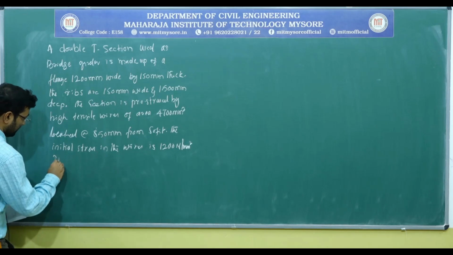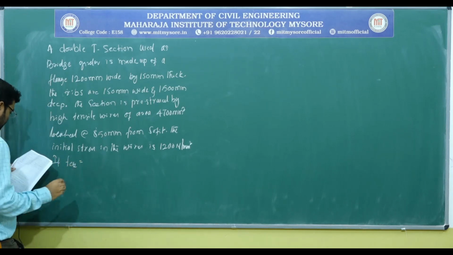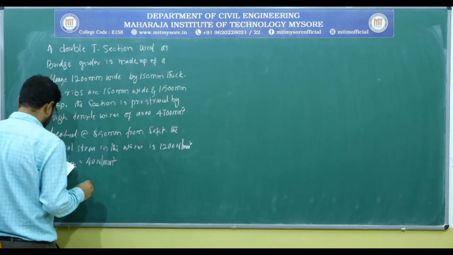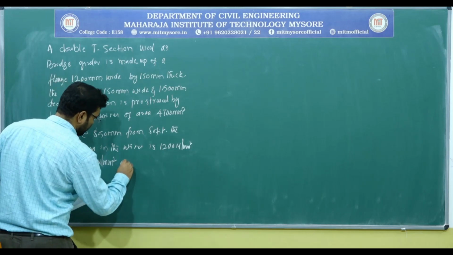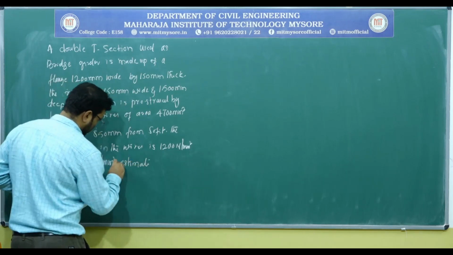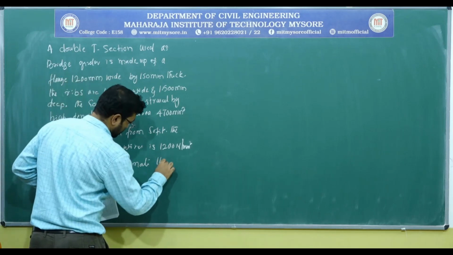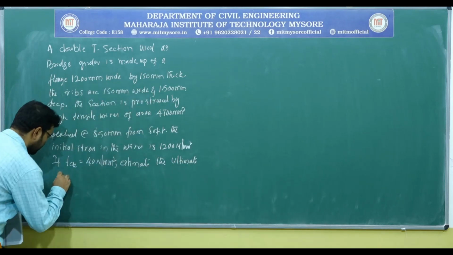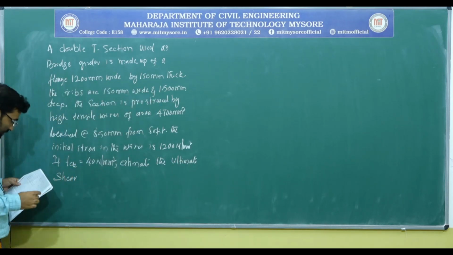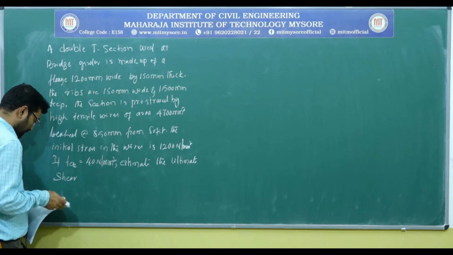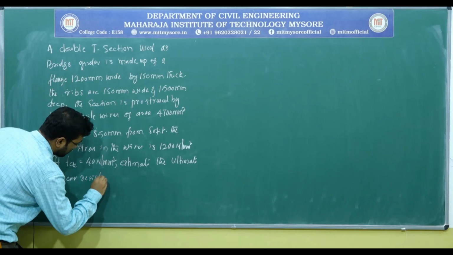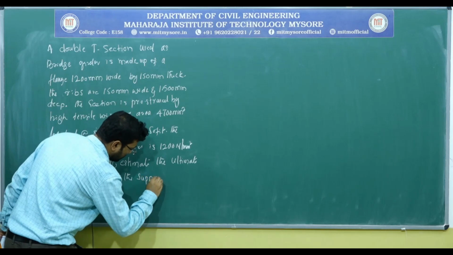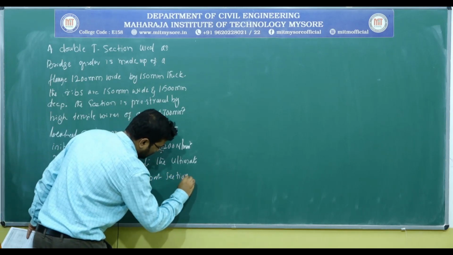If FCK is 40 newtons per millimeter square, estimate the ultimate shear resistance of the support section.